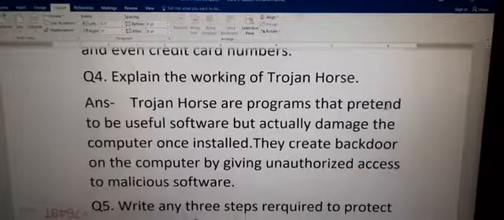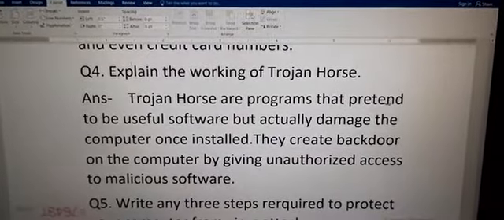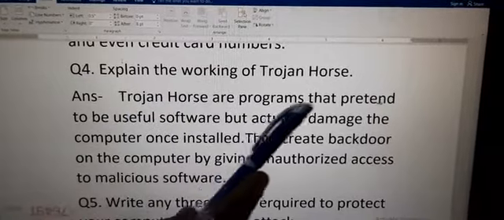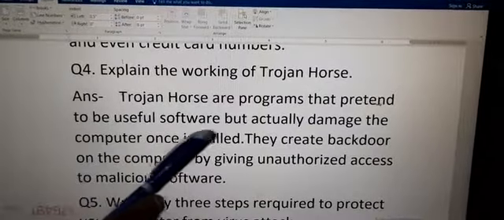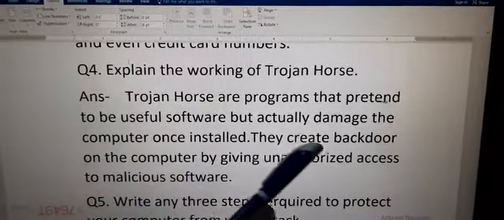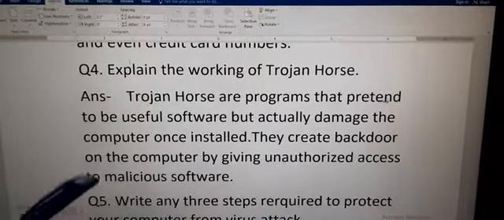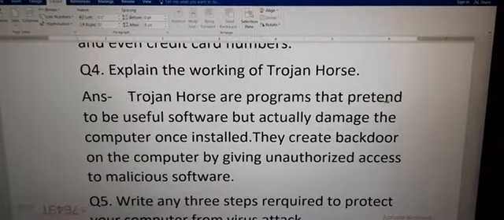Now the fourth question is, explain the working of Trojan horse. Answer is, Trojan horse are programs that pretend to be useful software but actually damage the computer once installed. They create backdoor on the computer by giving unauthorized access to malicious software.